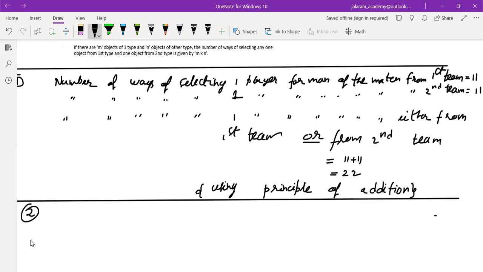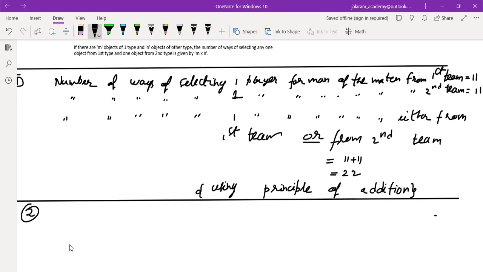So first we will write the statement. Number of ways of selecting one girl out of 22 girls equals 22. Then number of ways of selecting one boy out of 17 boys equals 17. Then the total number of ways of selecting either a boy or a girl, and "or" is very important, equals 22 plus 17, that is 39. Understood?